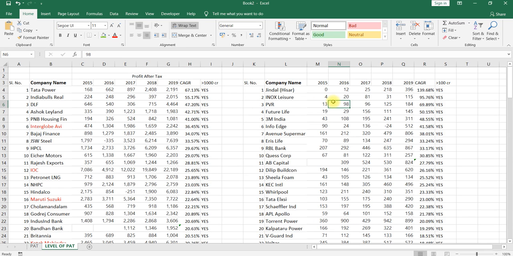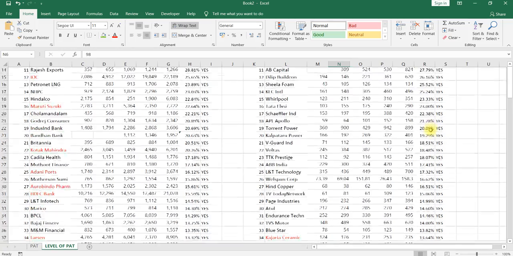Value investors are those with more than 100 crores and less than 1000 crores profit in the last year, with or without positive growth rate, and can be considered for investment by value investors or aggressive investors.